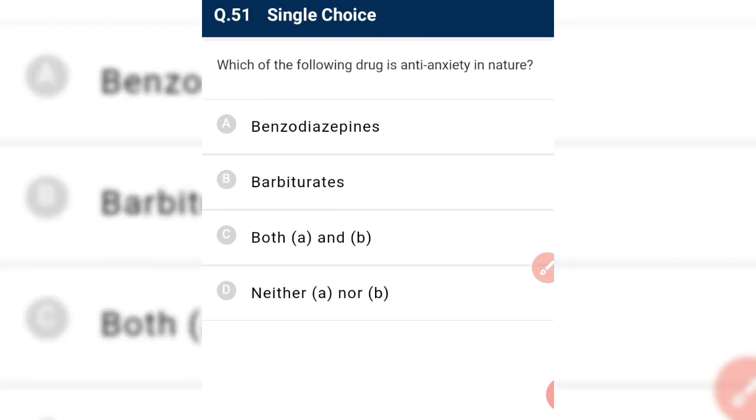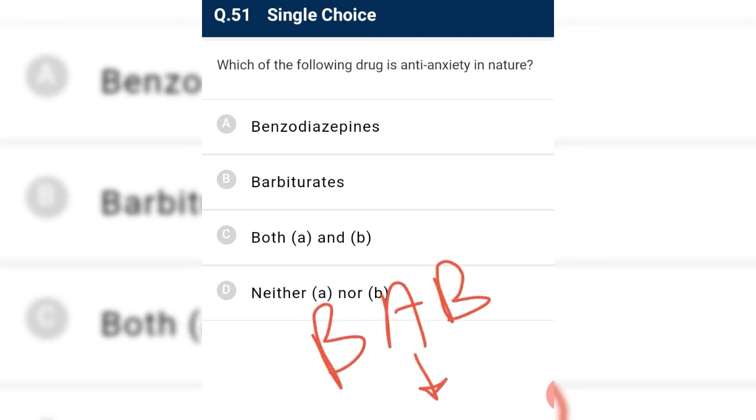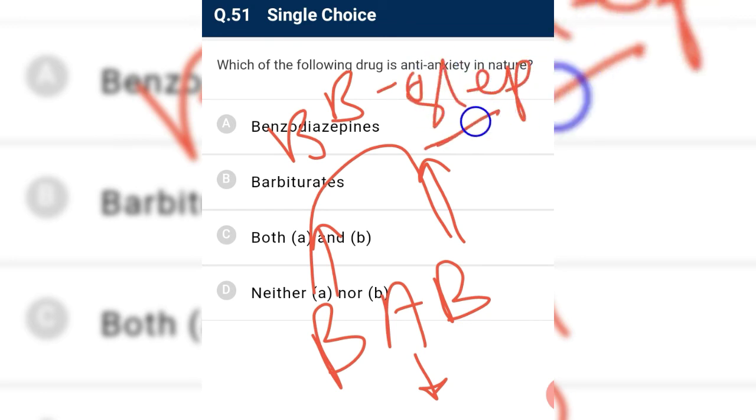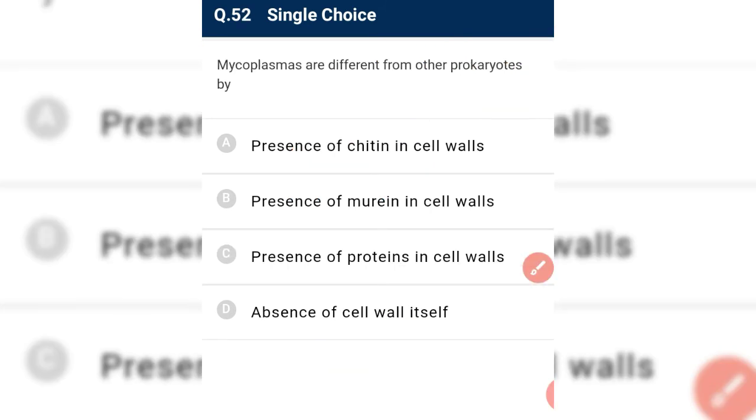Which of the following drugs is anti-anxiety in nature? See, we have A, B, B: A is amphetamine, B is benzodiazepine and B is barbiturate. Barbiturates are sleep pills, and amphetamines are anti-sleep pills. Anti-anxiety means they are sleep pills, so we have both, which are anti-anxiety.